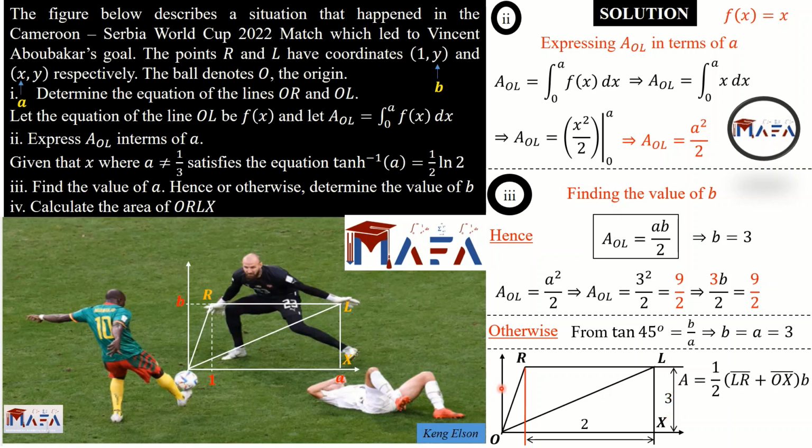Now the area of that trapezium is simply half times the sum of the parallel sides. The parallel sides we have are LR or RL plus OX, then times b, which is the height. So replacing, we are going to get the area to be 15 divided by 2. I'm going to use an alternative method so we are very sure that the area is correct.